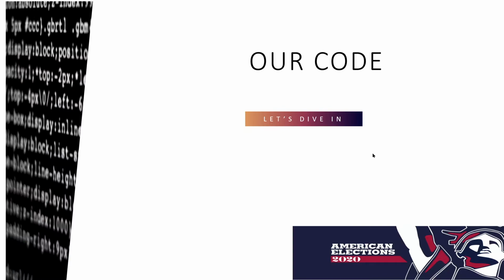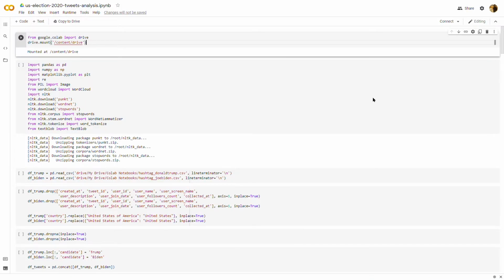Let's dig into our code. We started by mounting Google Drive to the Jupyter notebook for accessing the datasets. Then, we imported all the required libraries to carry out the sentiment analysis.